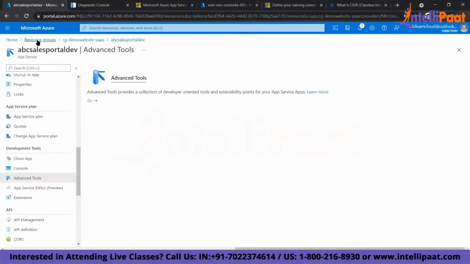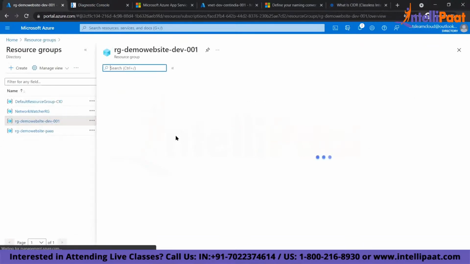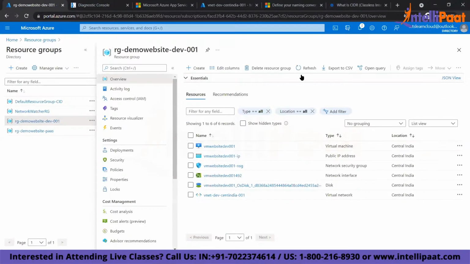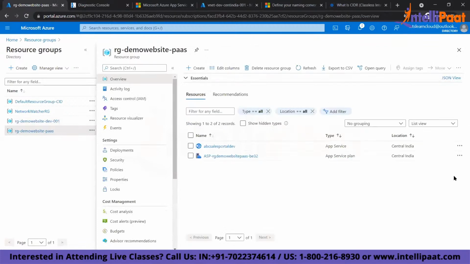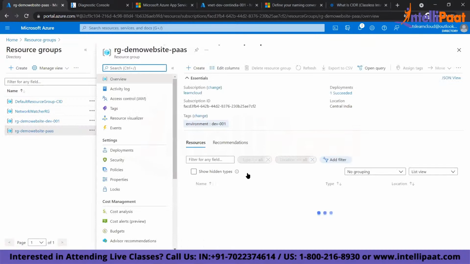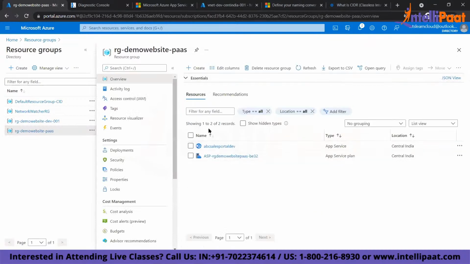But if you see here, this is completely IaaS, where I've deployed my application using IaaS. All these things I need to set up and manage. This is my platform as a service. Here I only worry about my application and my data. That's it. I don't care about the background infrastructure. I'm only interested in my application.